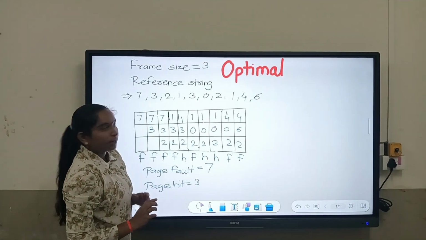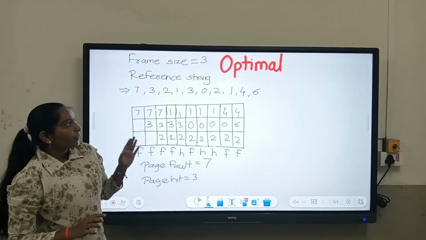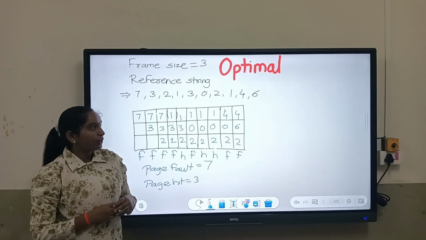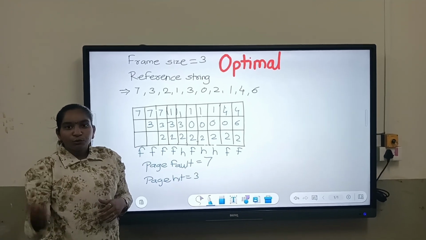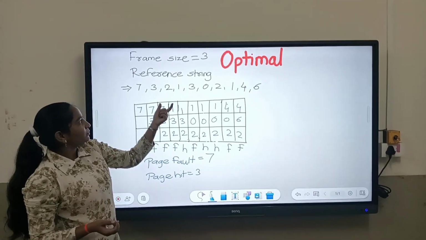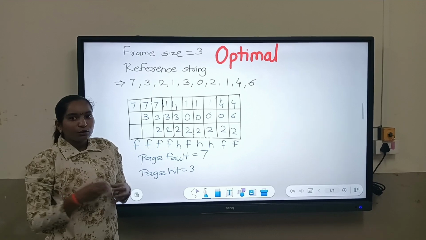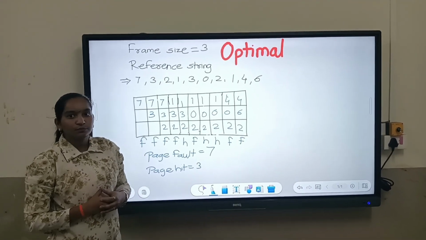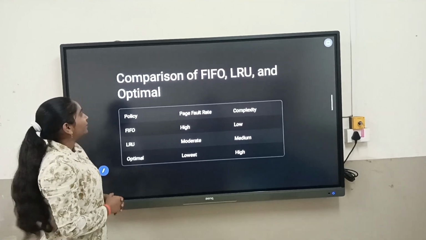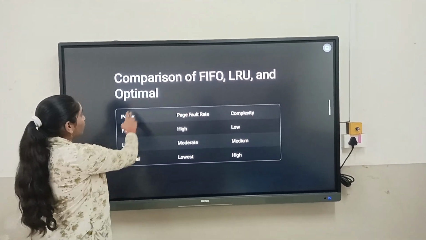Optimal is the best page replacement policy, but it is impractical because we have to know the future pages, which we cannot know before they come into the memory. Now let us see the comparison of FIFO, LRU and optimal.